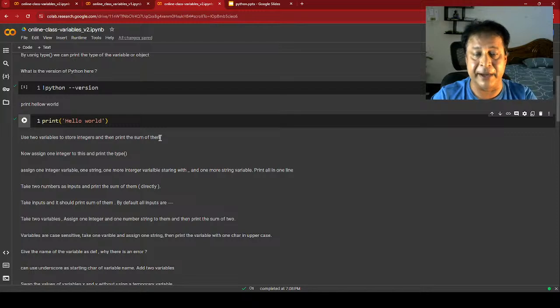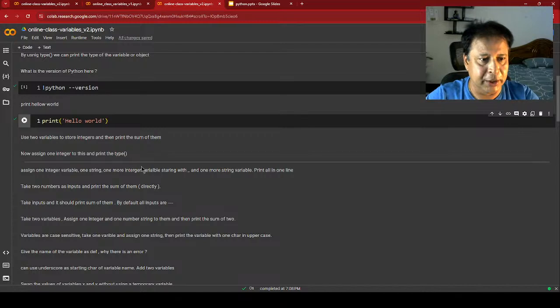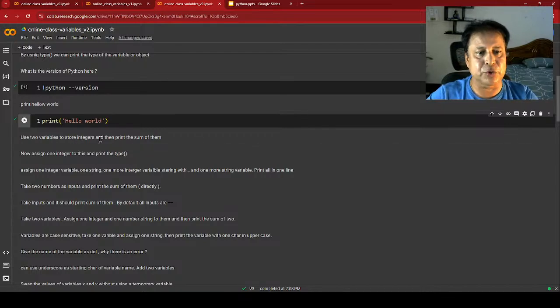Based on the product, it takes its own. And not only that, if I declare a variable as a string variable, subsequently I can put an integer into it also. We'll see all those. So, use two variables to store integers and then print the sum of them.